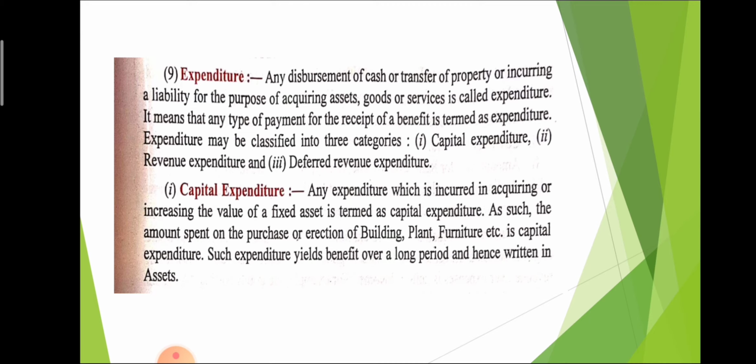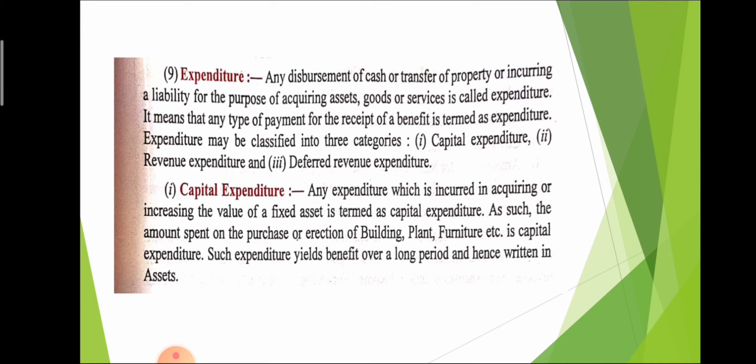Expenditure is mainly classified into three categories. First one is capital expenditure, second one is revenue expenditure, and third one is deferred revenue expenditure. One by one we are going to discuss all types of expenditure. First one is capital expenditure.